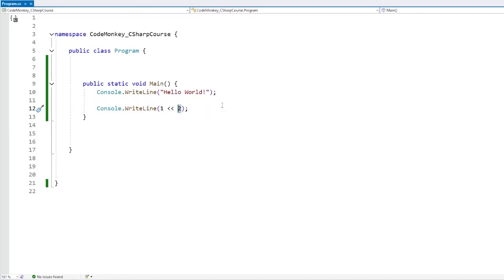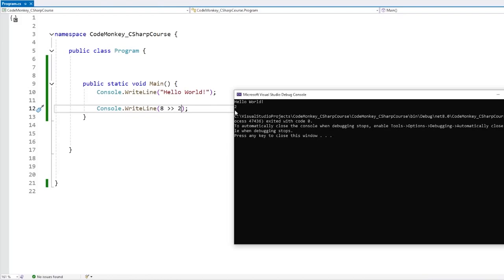We can also shift in the opposite direction. So let's pick the number 8, shift towards the right, and shift by 2 places. And there it is, we end up with the number 2.